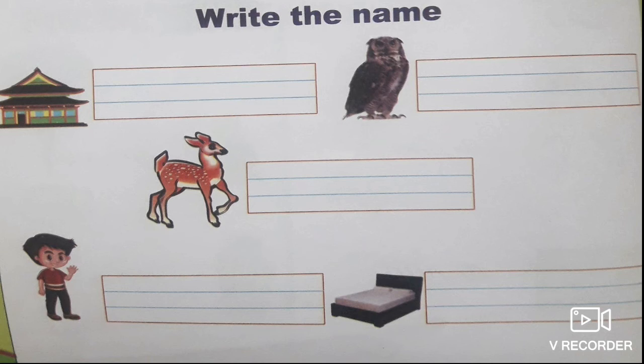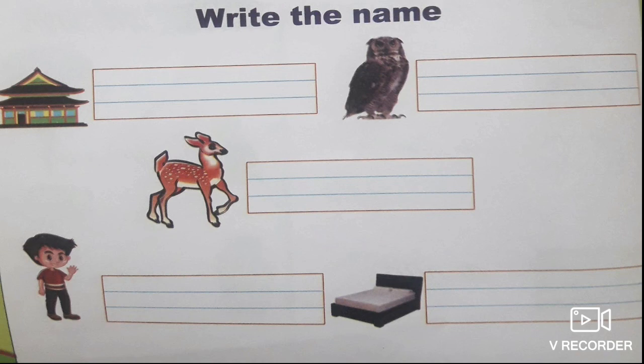What's the third one? Doe. How should you mention it? A doe. A, space, then you should write D-O-E. Doe. A doe. The fourth one. A lad.